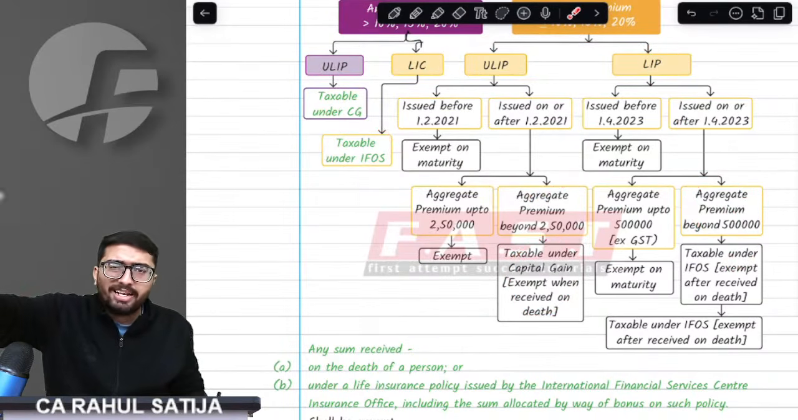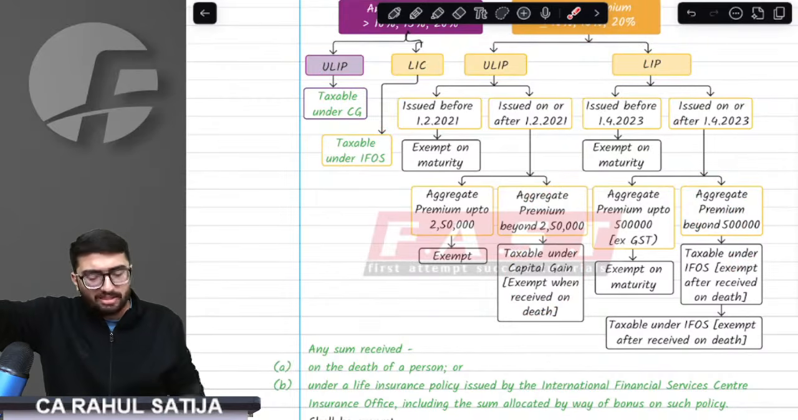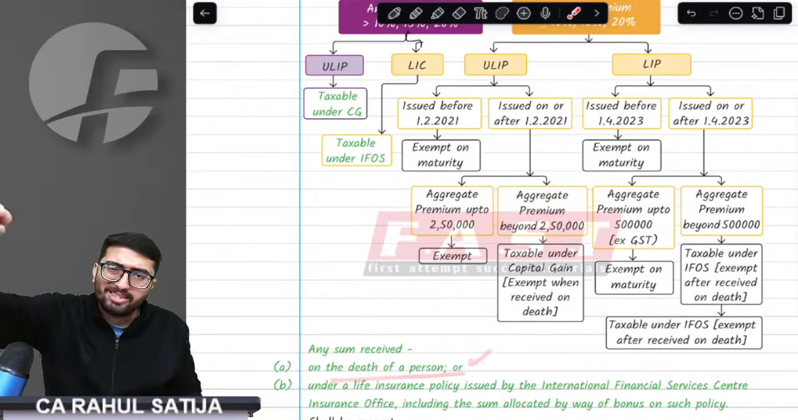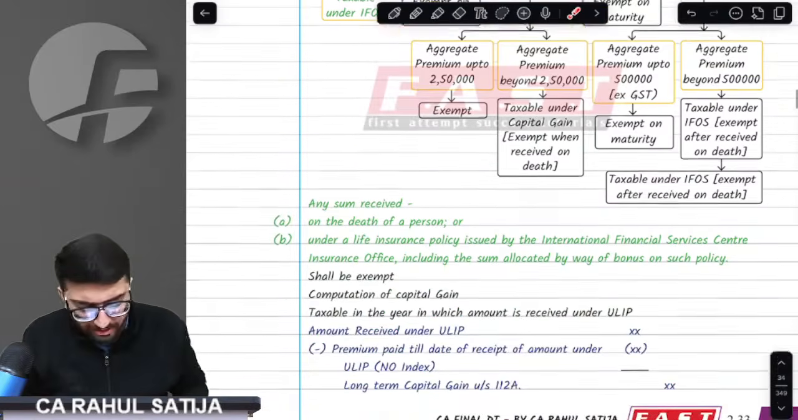Whatever the ULIP, whatever the LIPs we have, if it has been received on account of death of a person, it is always exempt. Whenever we receive any LIP on account of death of a person, it is always exempt.